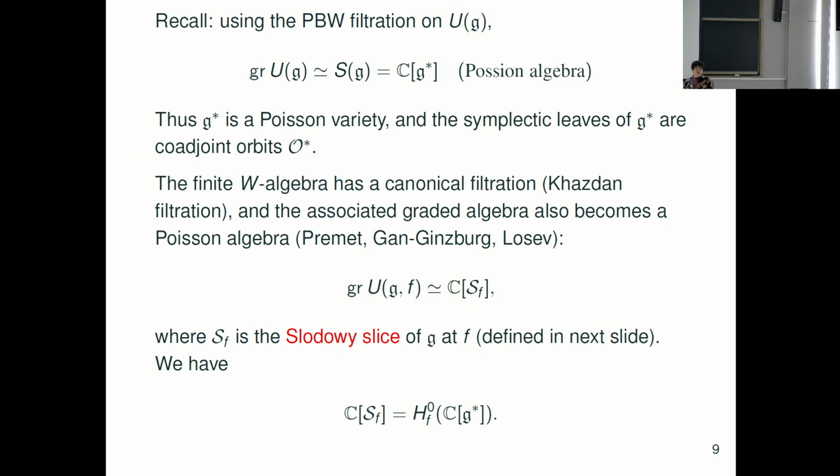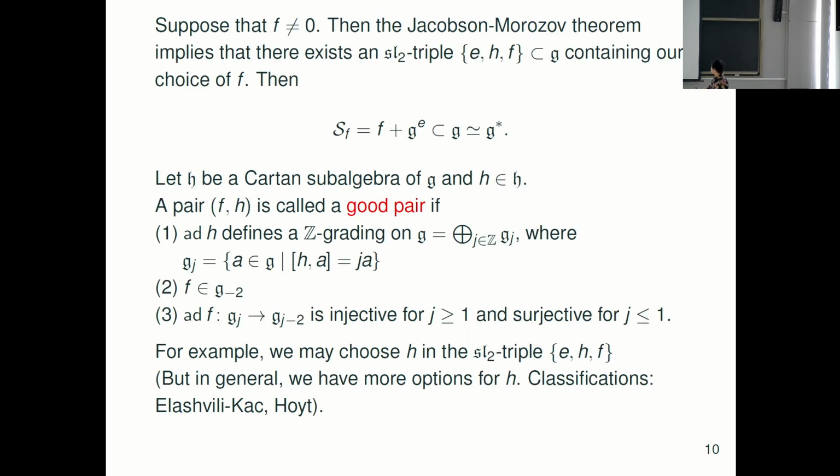In the finite W-algebra case, we also have a canonical filtration called the Kazhdan filtration, and the associated graded space can be identified with the coordinate ring of S_f, and this S_f is known as the Slodowy slice. This is a transversal slice, and I will introduce it on the next slide, but the point is that this coordinate ring of the Slodowy slice is also obtained as a BRST reduction of the coordinate ring of g*. This is the analog of the finite W-algebra case. Okay, this is a more commutative example.